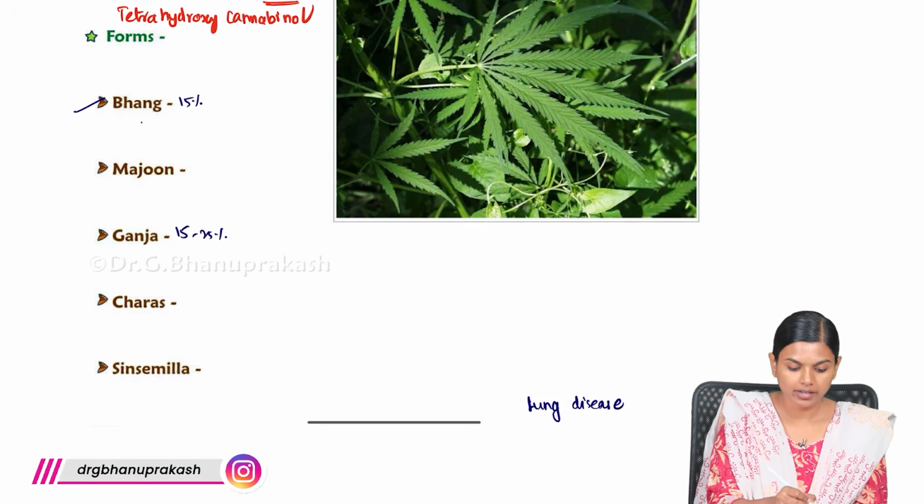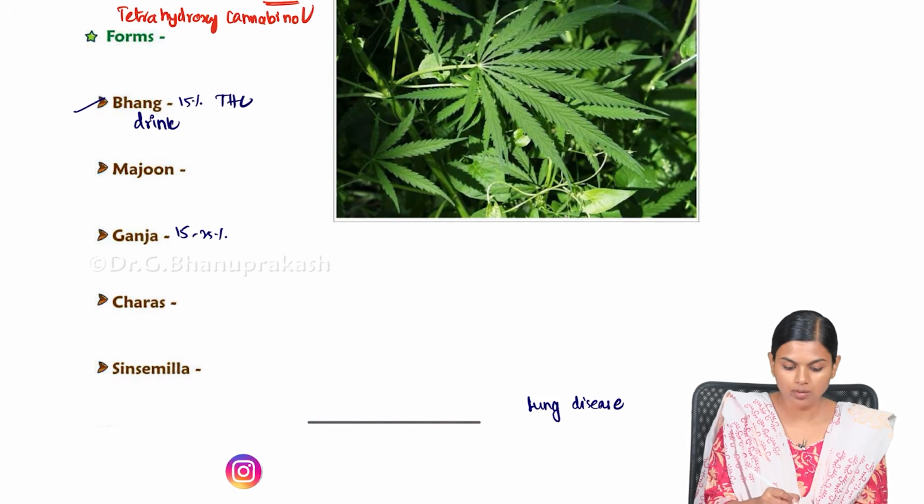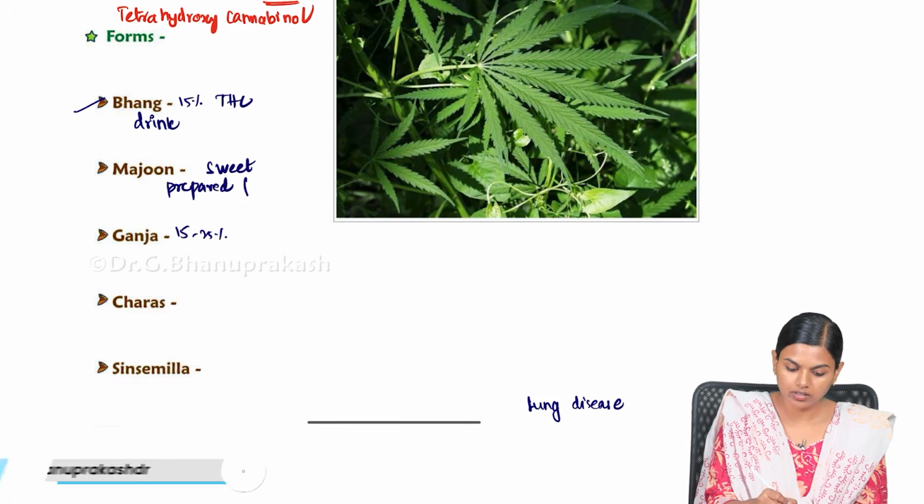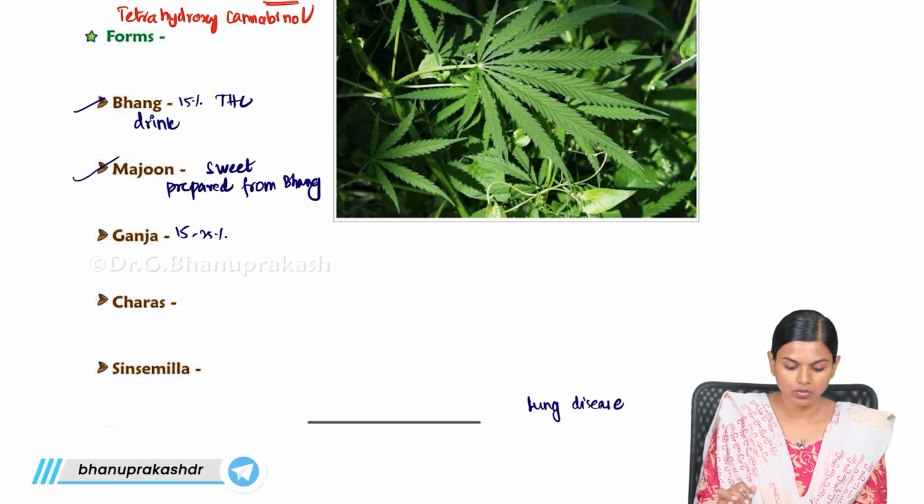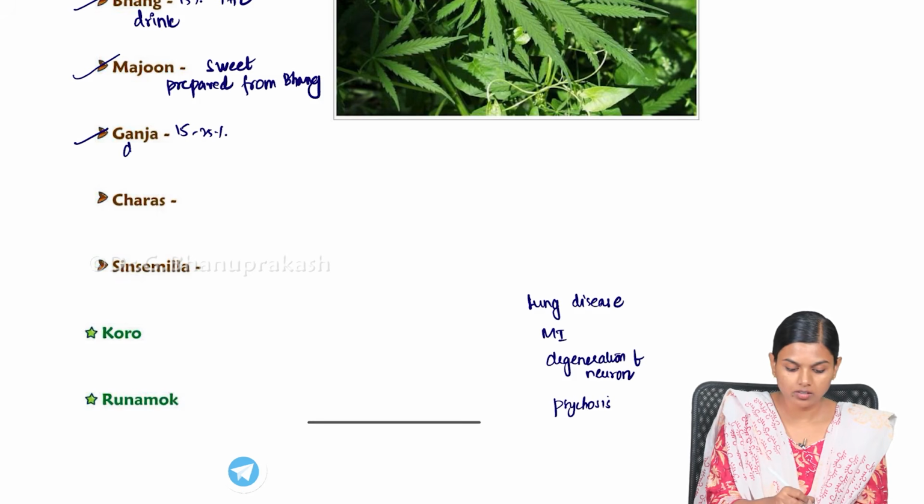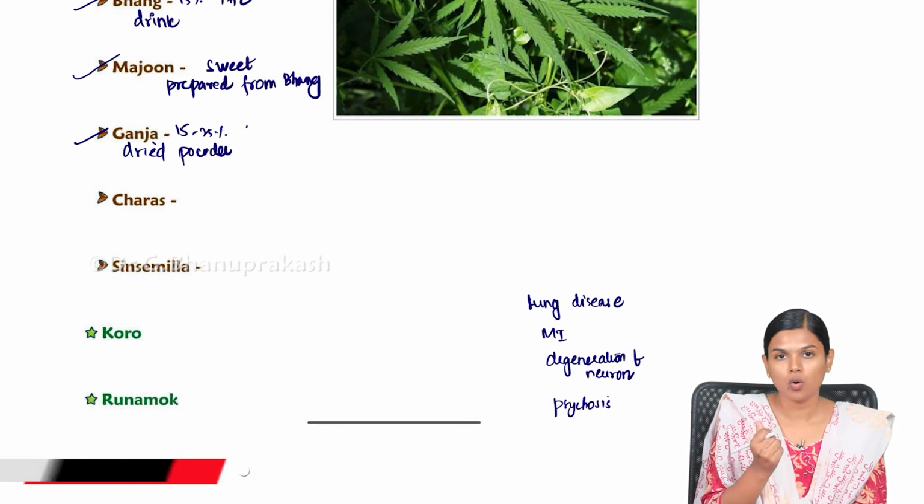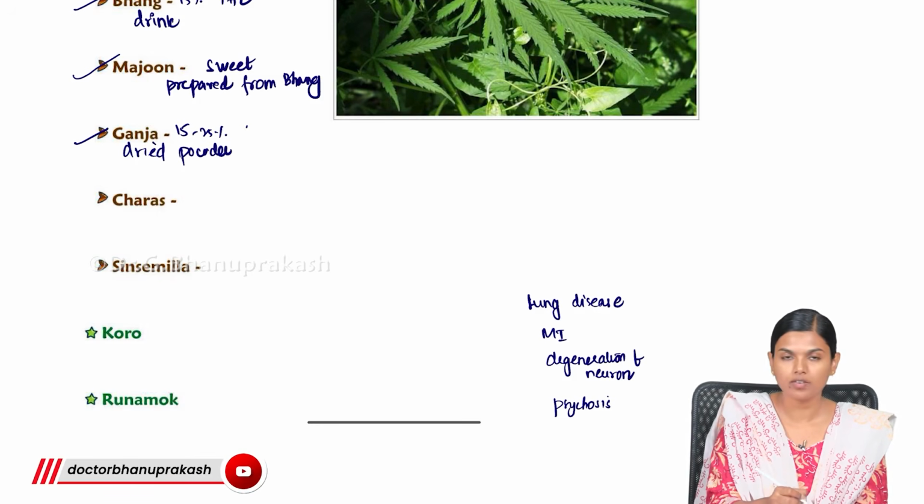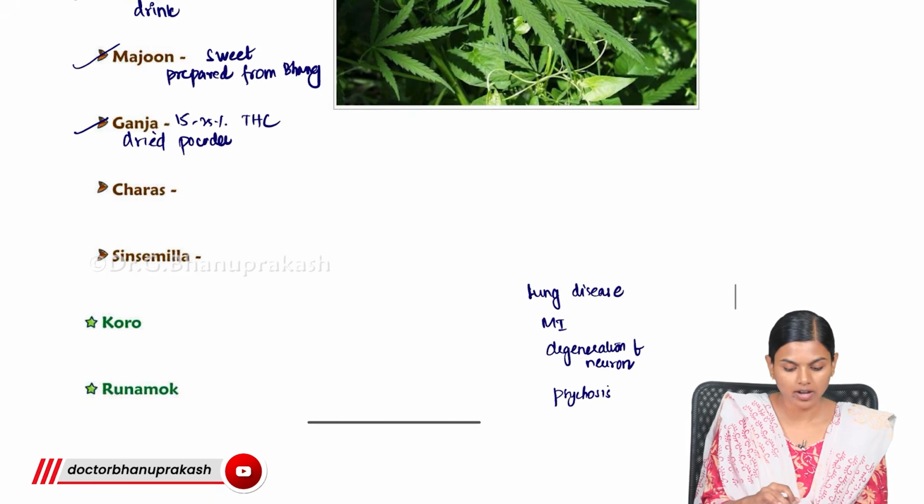First is Bhang. It is a drink that is made out of cannabis and it has 15% THC concentration. And Majoon is a sweet prepared from this Bhang. These are usually consumed during a few festivities. Next is Ganja. This is the dried leaves, which become powdered and you use it. Ganja is very popular and has 15 to 25% of tetrahydrocannabinol.